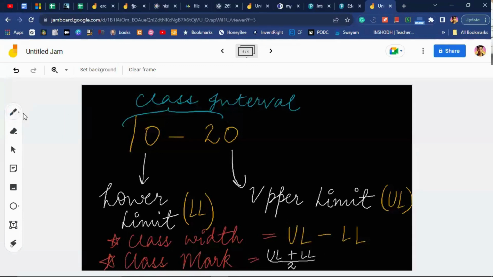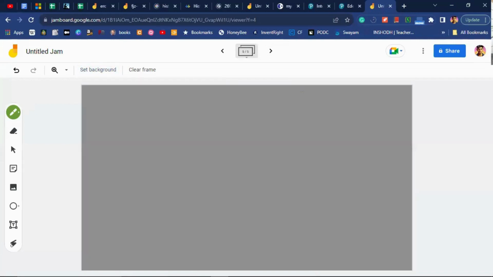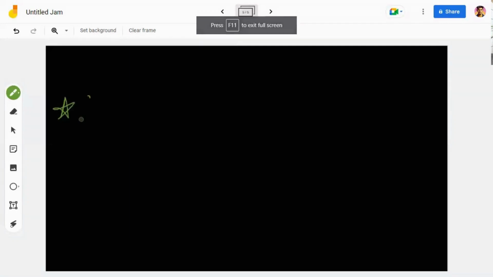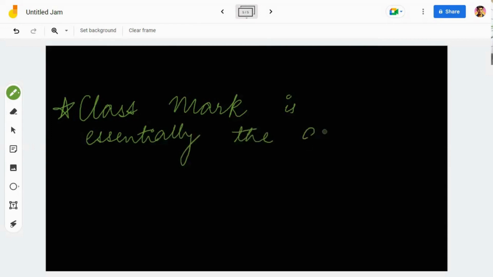Very simple. So class mark is essentially the average of upper limit and lower limit.